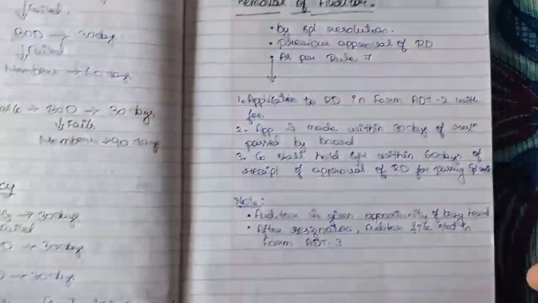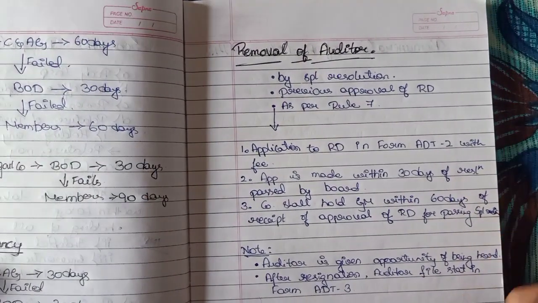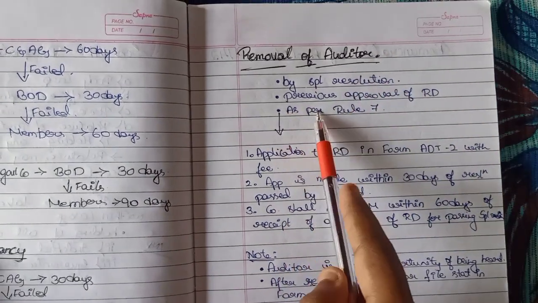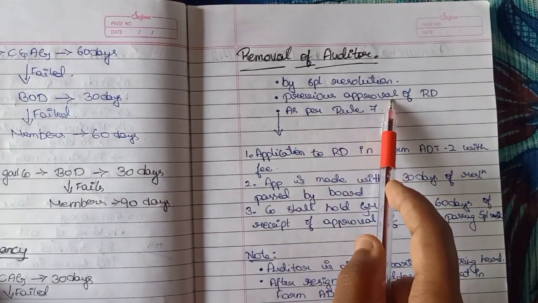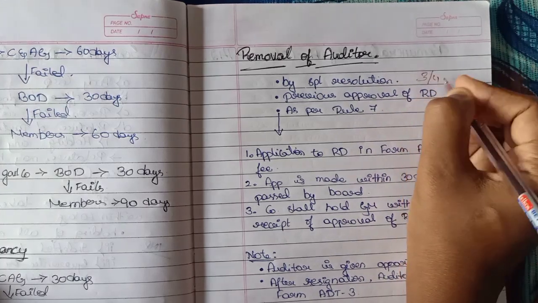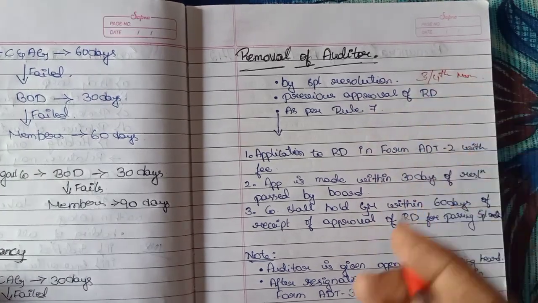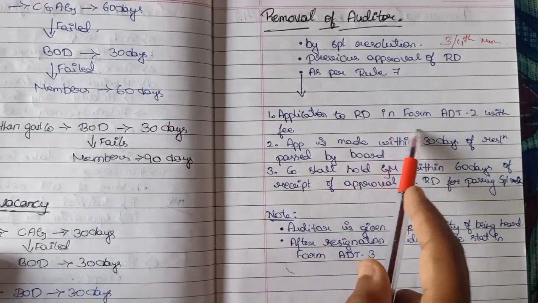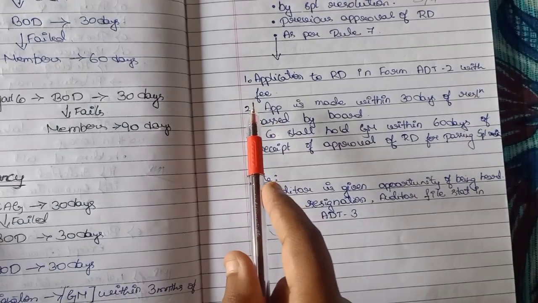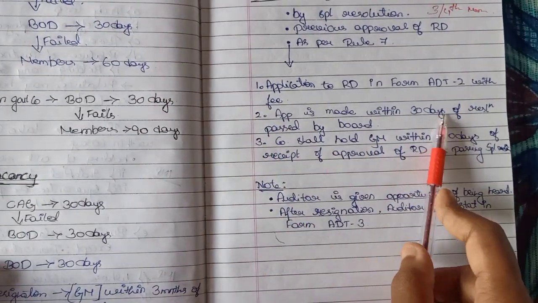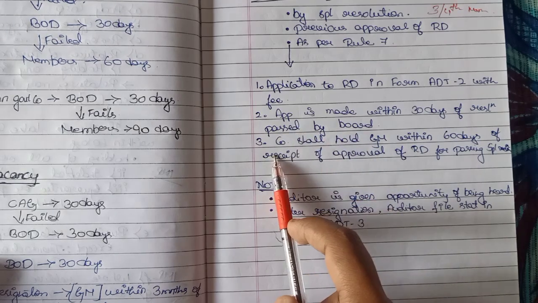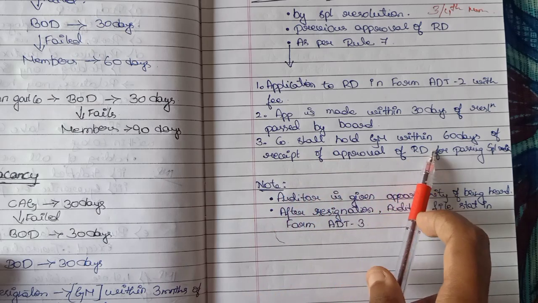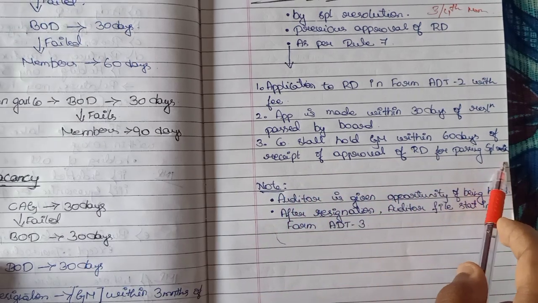Removal of auditor. In case they want to remove the auditor because of any reasons, these steps should be followed. Removal of auditor by special resolution. A special resolution should be passed, that is 3/4 of the members should agree. Previous approval of the RD as per Rule 7. Application to the RD in Form ADT-2 with the prescribed fees. The application is made within 30 days of the resolution passed by the board. The company shall hold a general meeting within 60 days of receipt of approval of the RD for passing the special resolution.